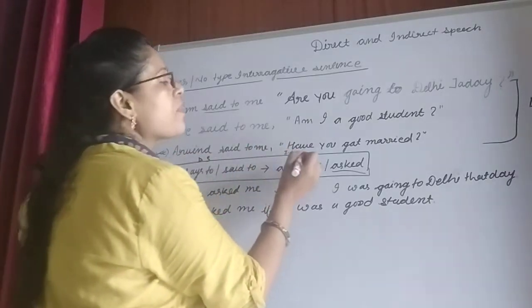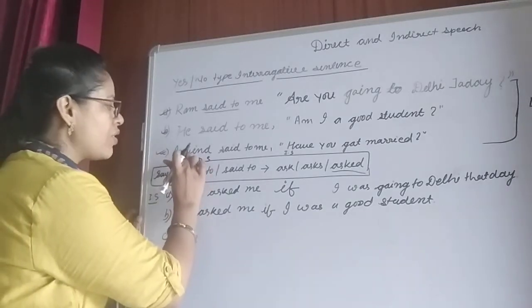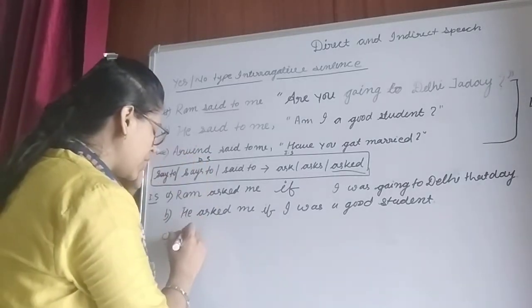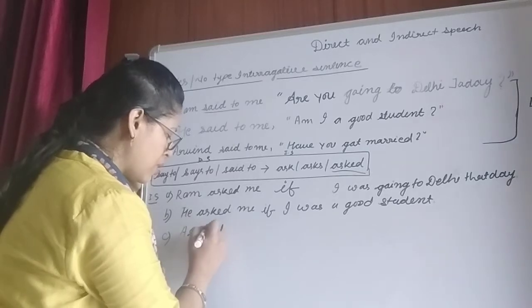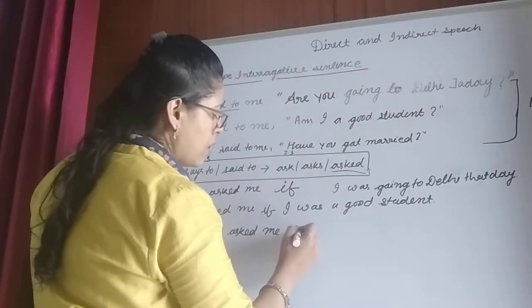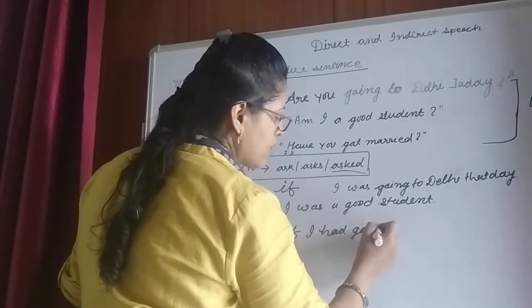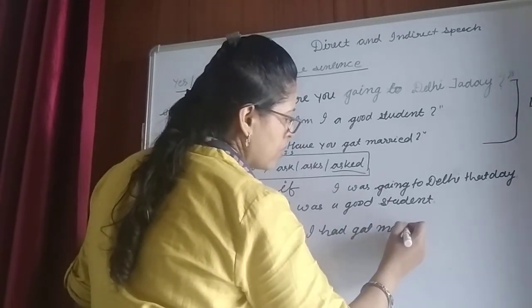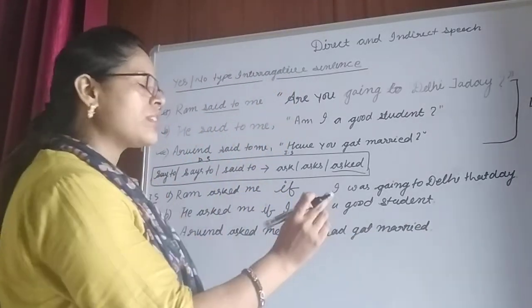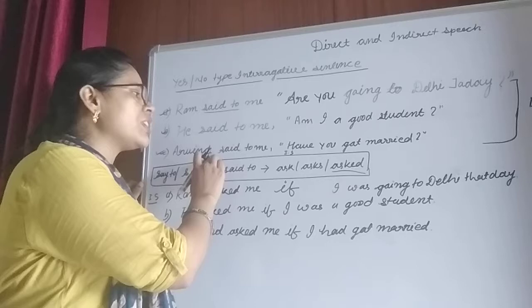Now try to understand another one. Arvind said to me, "Have you got married?" Here again it will be answered in this way. We can change the third sentence into indirect speech like this: Arvind asked me if I had got married. This is because the sentence is given in present perfect tense and the reporting verb is given in past tense.